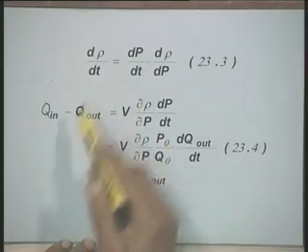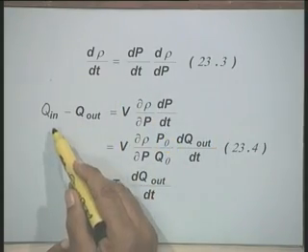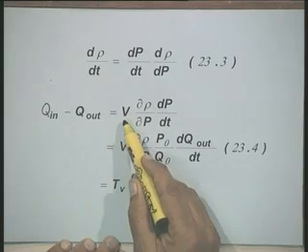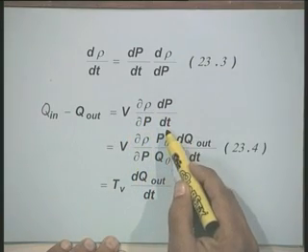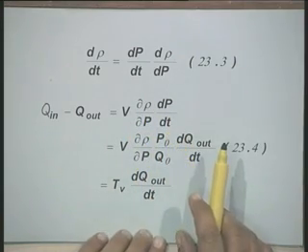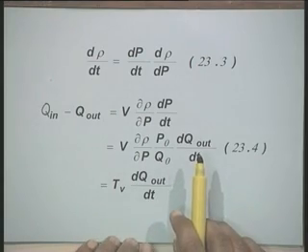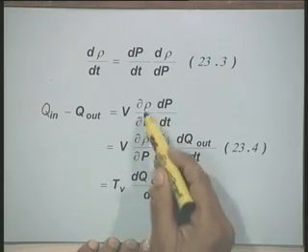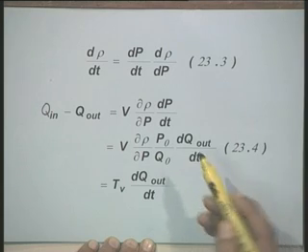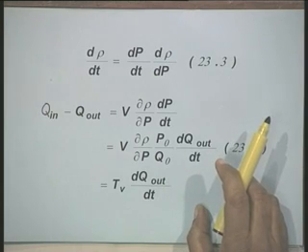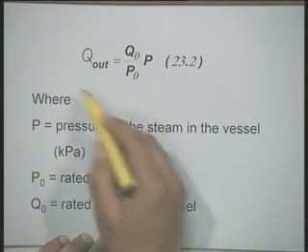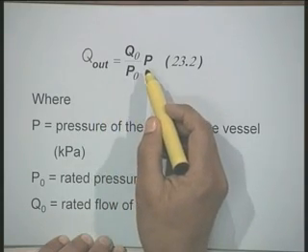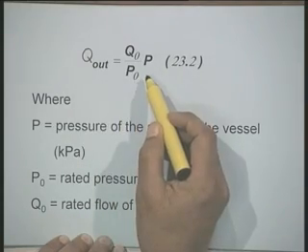Then we substitute this expression in our continuity equation, and we get Qin minus Qout equal to volume into d rho by dp into dp by dt. Now, here dp by dt can be replaced from this expression: you can just take the derivative of this equation.